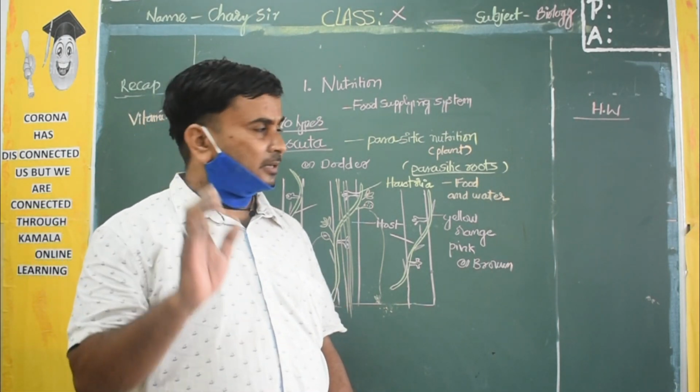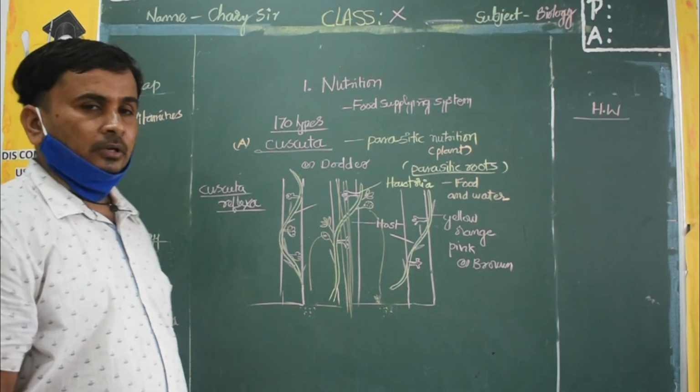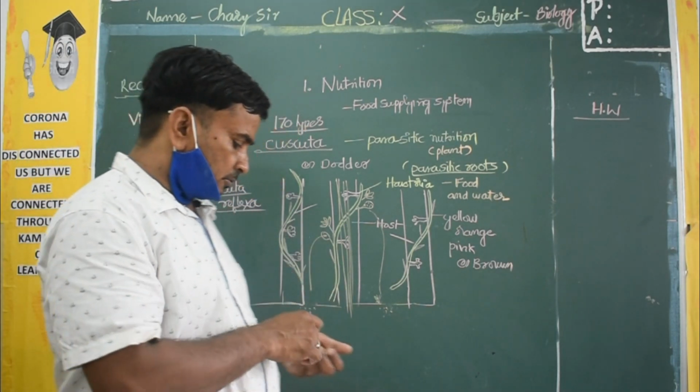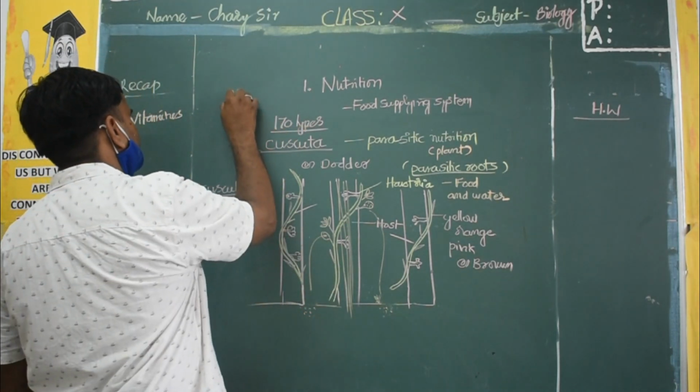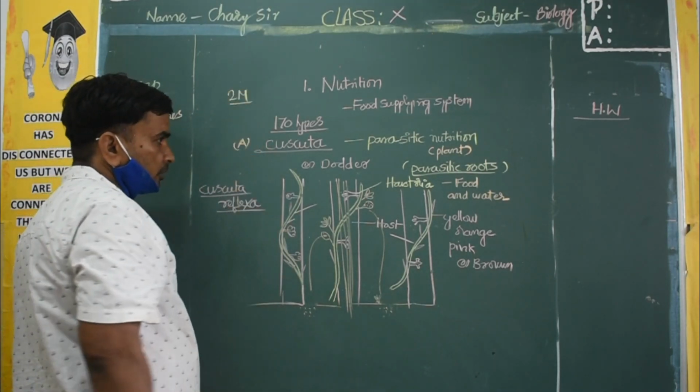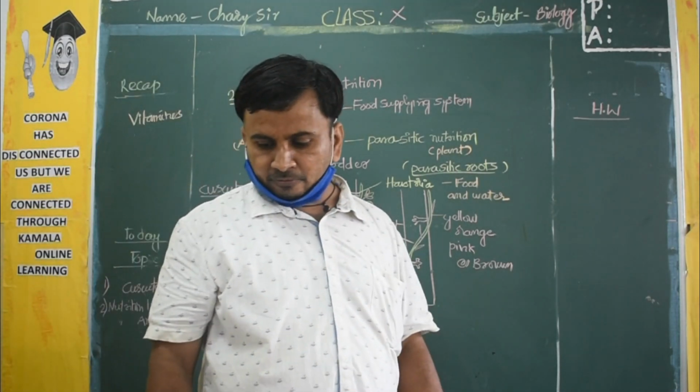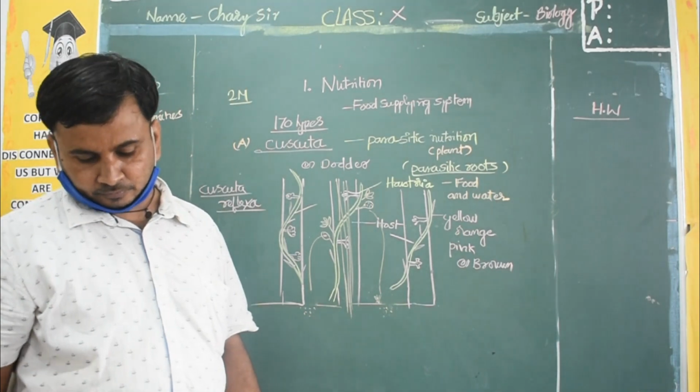This is the story of Cuscuta and dodder. This is a very important 2 marks question. You have to remember this. You can see the picture, figure number 10, haustoria and Cuscuta.